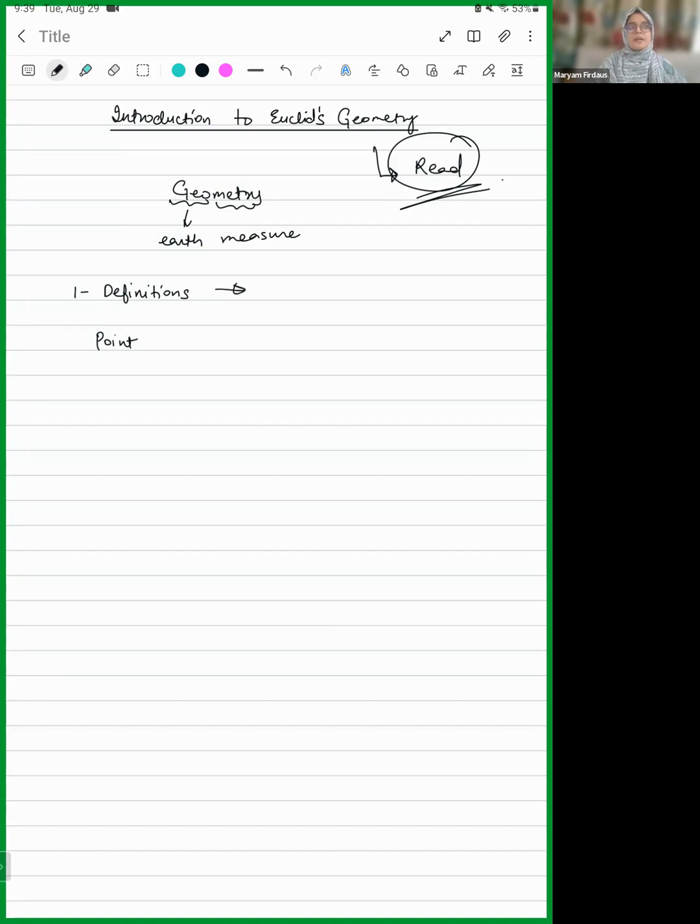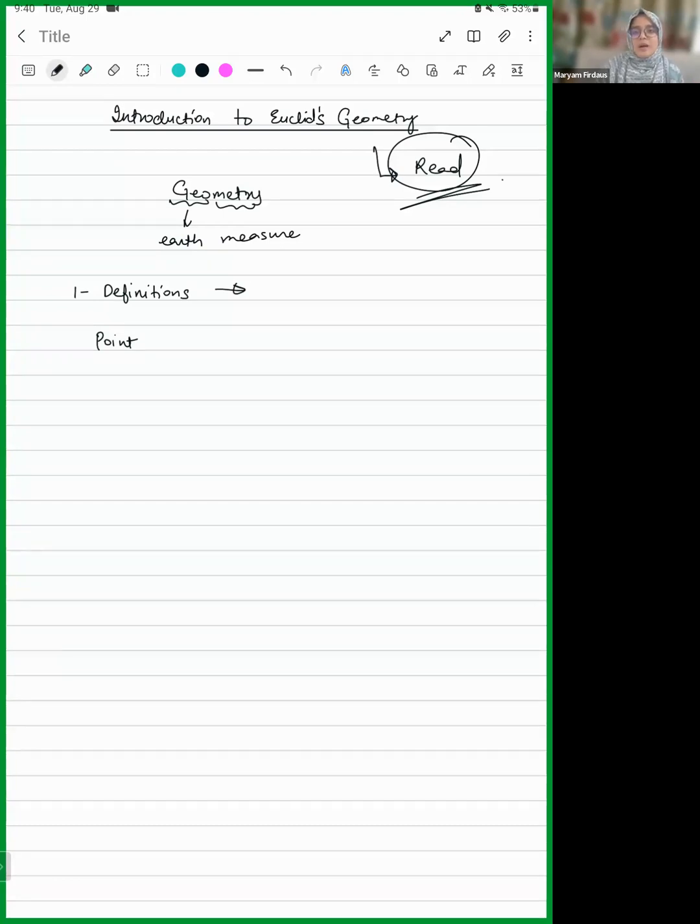For example, a point is that which has no part. What is a part? You haven't defined a part. So he doesn't define what a part is. So this isn't mathematically acceptable. That is why it's not accepted by the scientific society. But yes, it is for our common understanding.